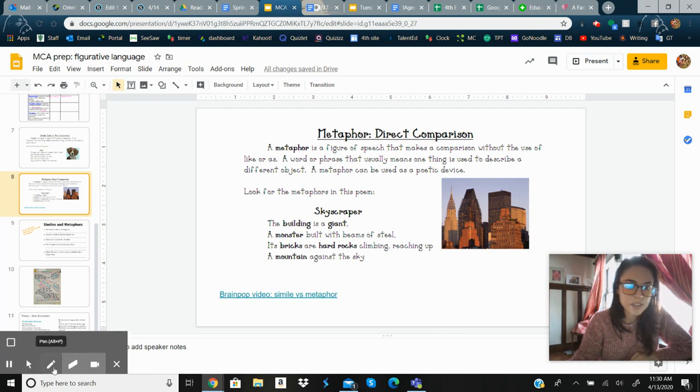Let's take a look at the next sentence. It says, "a mountain against the sky." So it's not comparing something else in this, but it is talking about how the building is basically a mountain. Okay, so the building is a mountain. So that's kind of the gist of what a simile and a metaphor does.